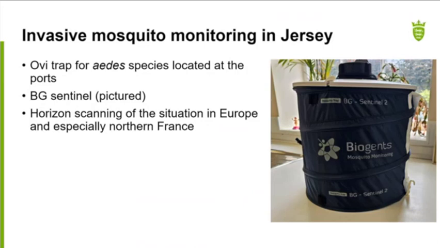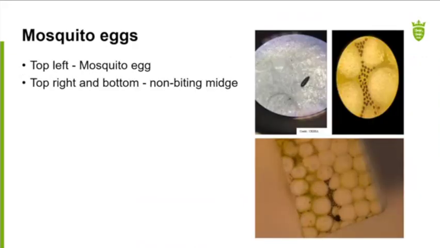We also use ovitraps, which are very low tech. They're basically black plant pots with a floating bit of polystyrene in the top of them. As I mentioned earlier, the eggs are laid above the waterline. So in this instance, the polystyrene is where the eggs are laid onto. That will never sink below the water because it floats. So it's a good way of monitoring for their eggs.